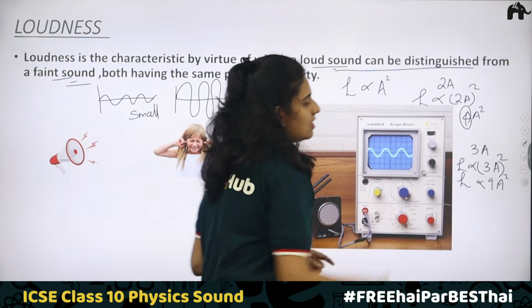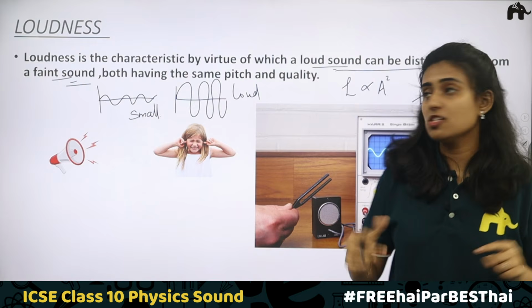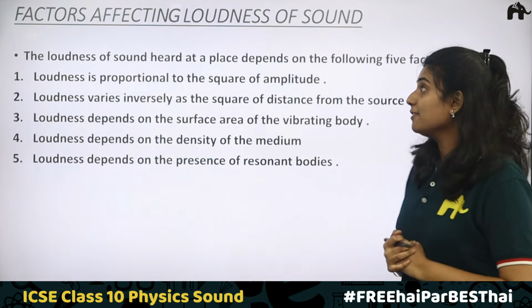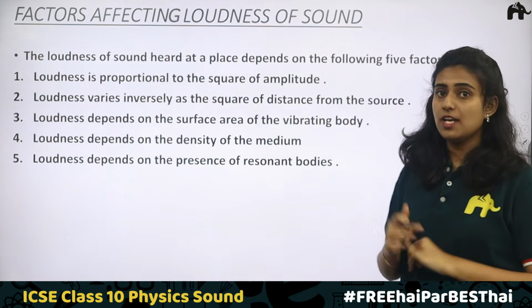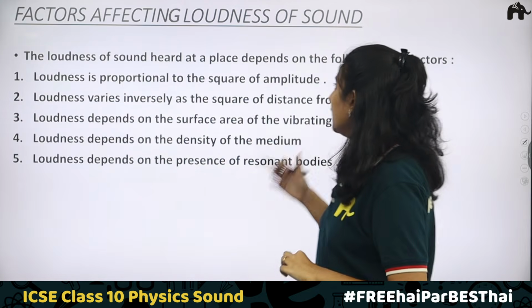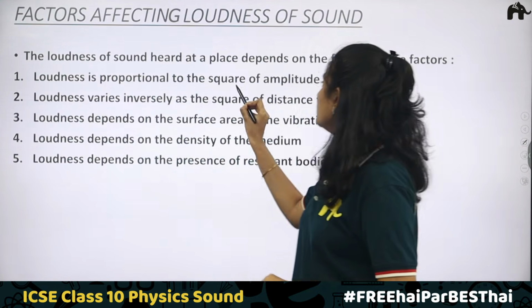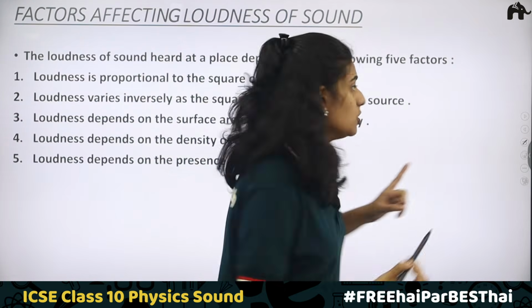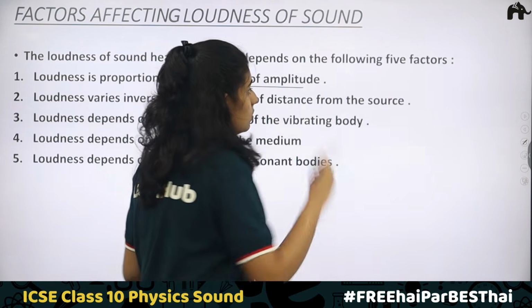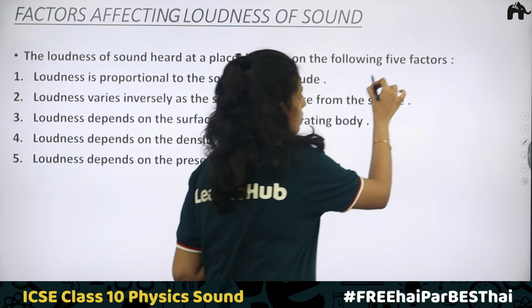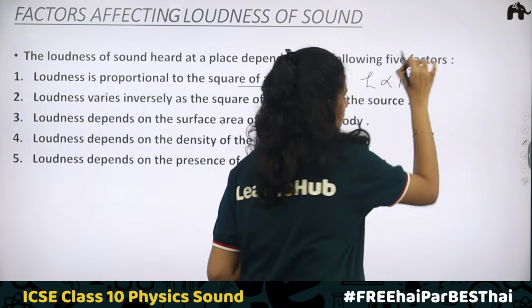So this is how you can explain loudness, and loudness depends on the amplitude. Next, what are the factors affecting loudness of sound? The loudness of a sound heard at a place depends on the following 5 factors. One, we have said loudness is proportional to the square of amplitude. When amplitude increases, the loudness will also increase. Loudness is directly proportional to the square of amplitude.